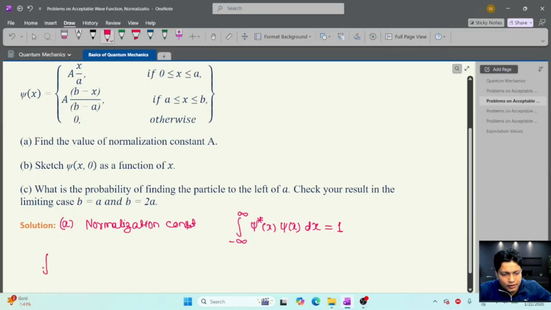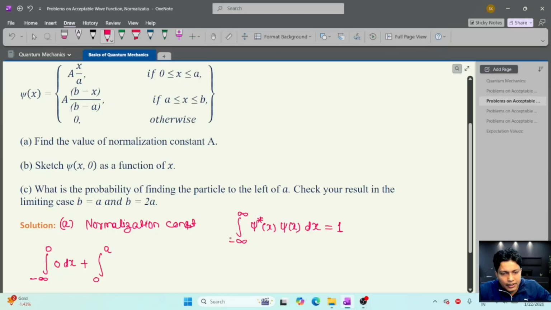So let's try to solve this. Let's break this integration according to these limits. From minus infinity to 0, the wave function is 0, because here we can see the wave function is only there in the 0 to a and a to b regions. So this is 0 in this region, plus from 0 to a the wave function is A x by a.